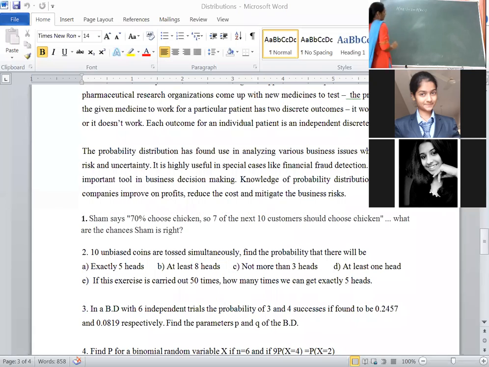In binomial distribution, in the probability mass function, we have the property that probability of x greater than or equal to a, any number, is equal to 1 minus probability of x less than a. Same property you can apply here. At least one head they asked, that means minimum one, maximum whatever it is, 10. Probability of x is greater than or equal to 1.